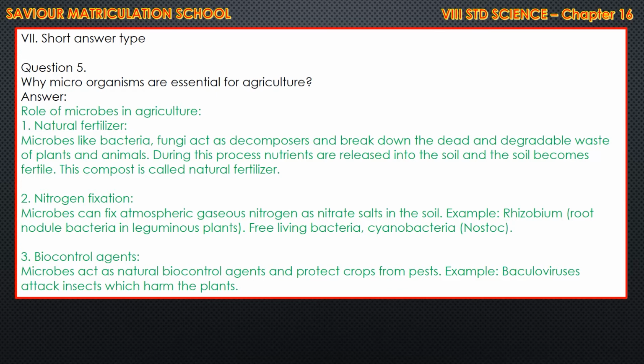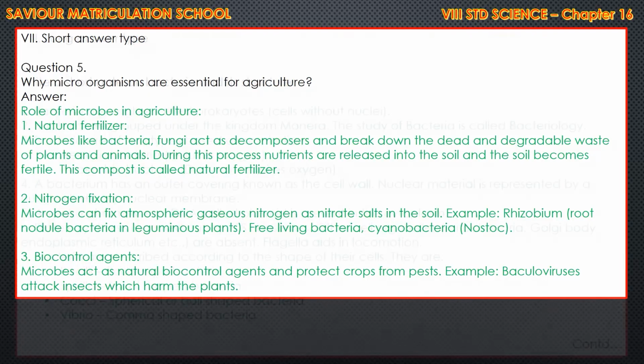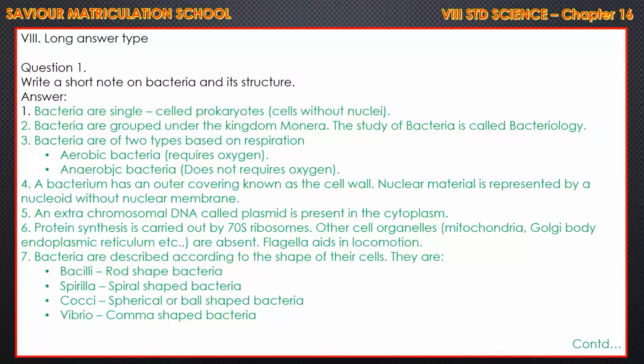Biocontrol agents. Microbes act as natural biocontrol agents and protect crops from pests. Example, baculoviruses attack insects which harm the plants. Any two enough. Out of three you can learn any two. These are the kinds of bacteria.